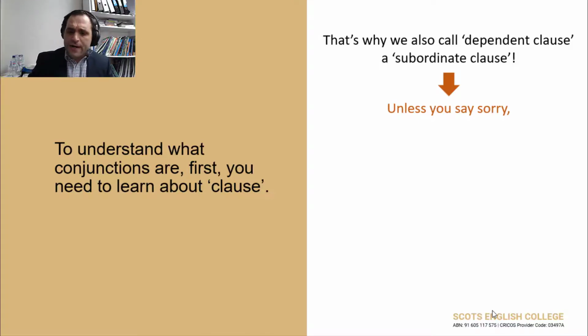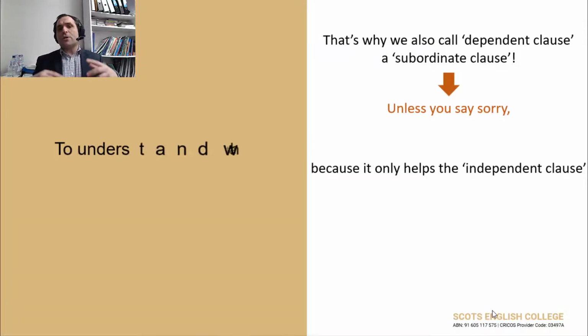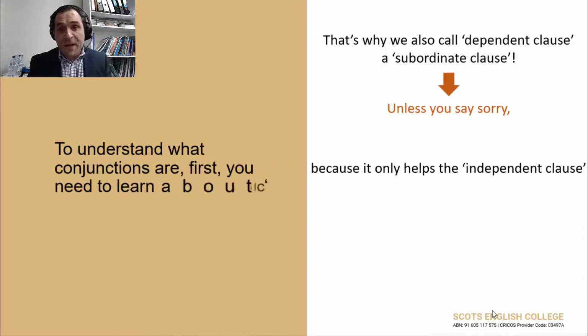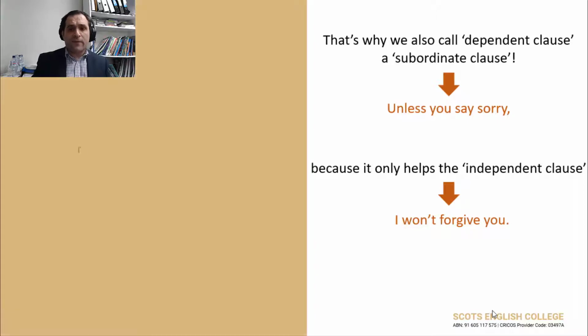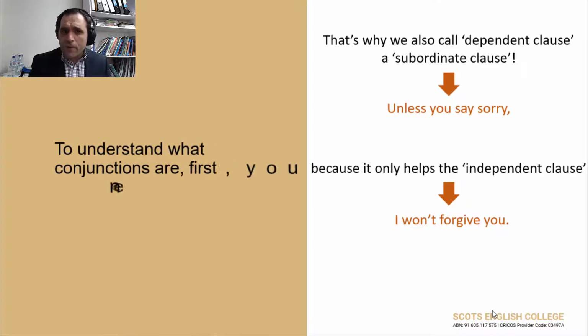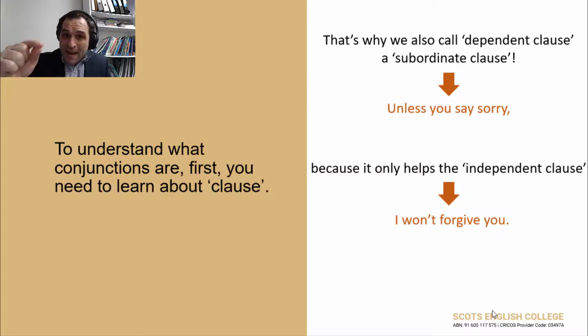Unless you say sorry, and then I'm going to say an independent clause. I'm going to use an independent clause, and I'm going to say, I won't forgive you. Oh, that is the main central idea. I won't forgive you.